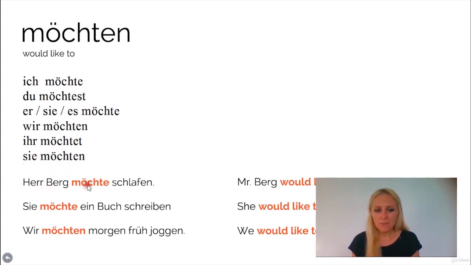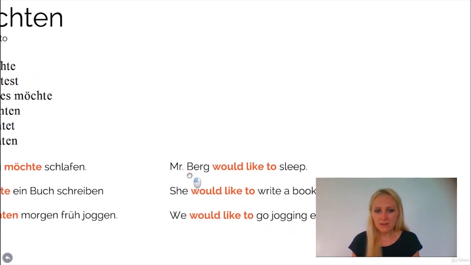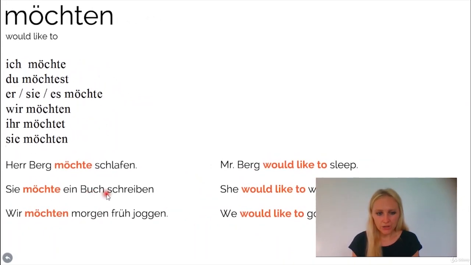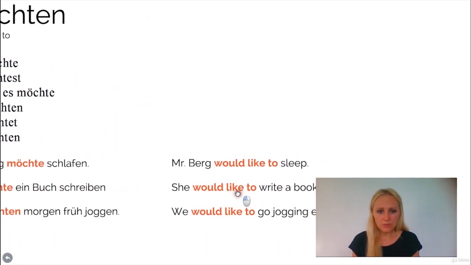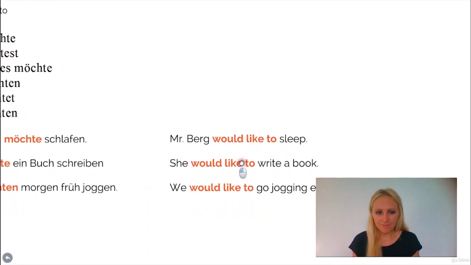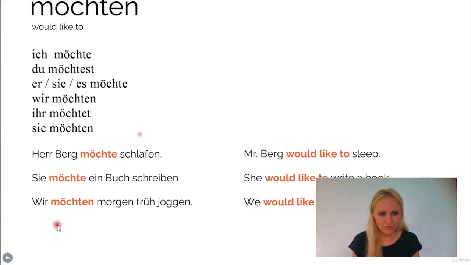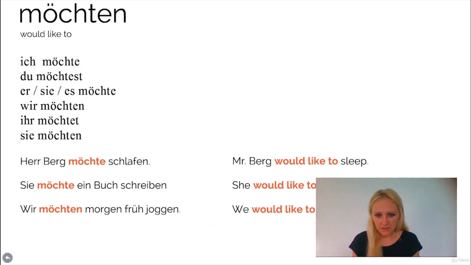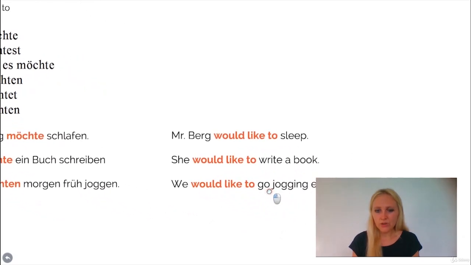So, Herr Berg möchte schlafen. It means Mr. Berg would like to sleep. The next one, sie möchte ein Buch schreiben. It means she would like to write a book. And wir möchten morgen früh joggen. It means we would like to go jogging early tomorrow.